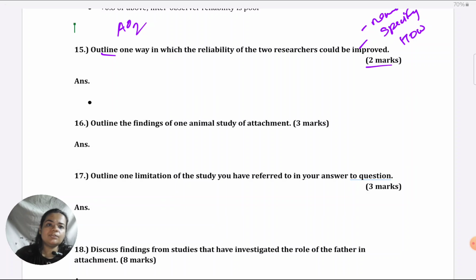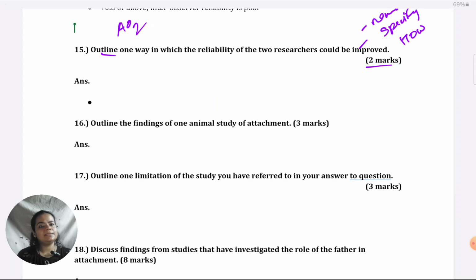Another possibility of increasing reliability is for the researchers to have a meeting before conducting the observation, and for senior researchers to train junior researchers in those meetings. So training can be provided to novice observers so that they understand exactly how to implement using the checklist. Again, you can give some example for reciprocity. So this is one behavior, the definition of which could be explained in this way.